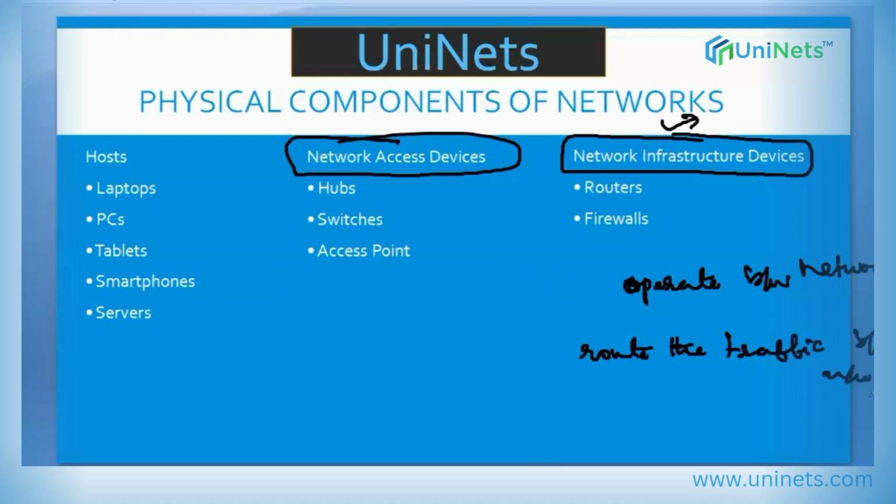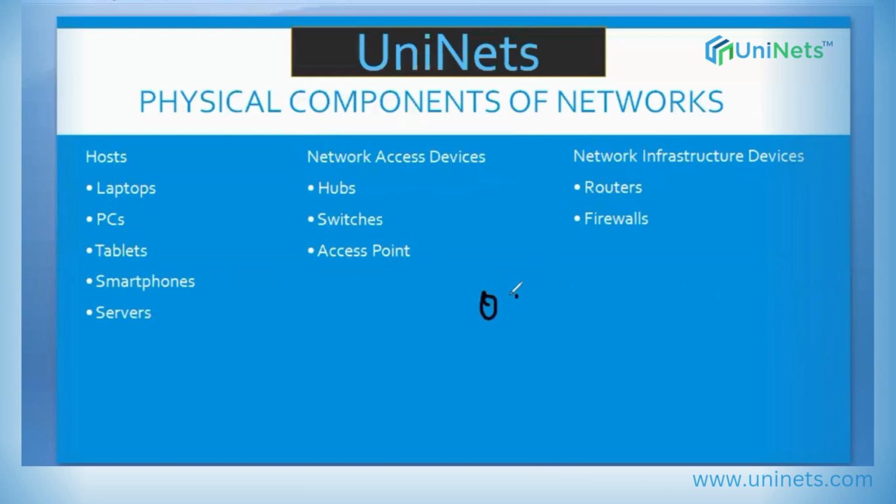Here, if I want to speak to some other device, a device which is in some other network, not in my own network, these network access devices cannot do anything. They don't have that capability. Who has got all these rights? Only the network infrastructure devices. For example, routers and firewalls are called network infrastructure devices. And as network access devices, you can have hubs, switches, and access points.